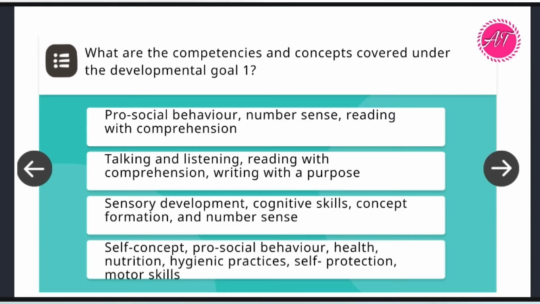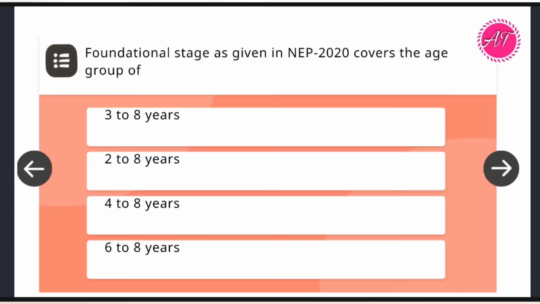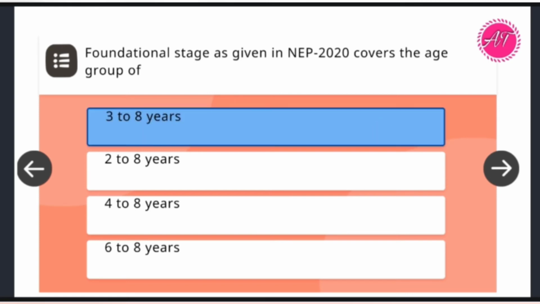Next, what are the competencies and concepts covered under developmental goal 1? So the answer will be self-concept, social behavior, healthy practices, self-protection, motor skills. Let's move on. Next, foundational stage as given in NEP 2020 covers age group of 3 to 8 years. Answer will be 3 to 8 years.